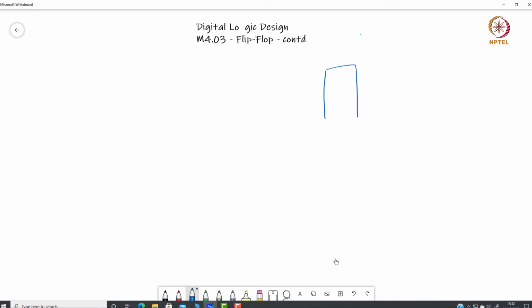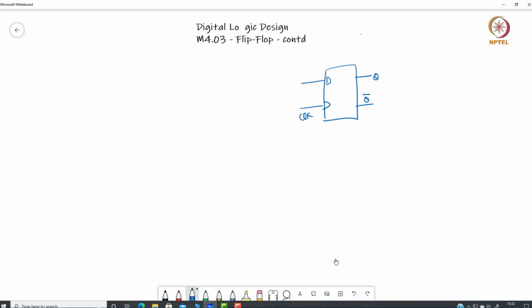In case of a D flip flop, you know that whatever is the value of D, that would be reflected in the output. Let us say we don't want to do that. We want to say that the D value should not be reflected with every change in the clock. So what should we do?